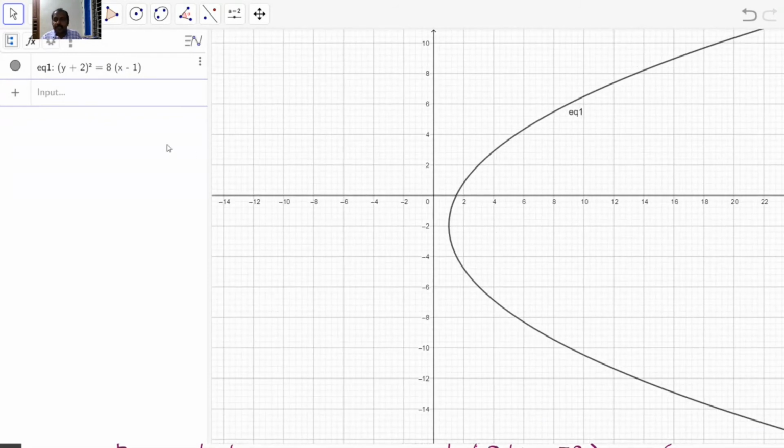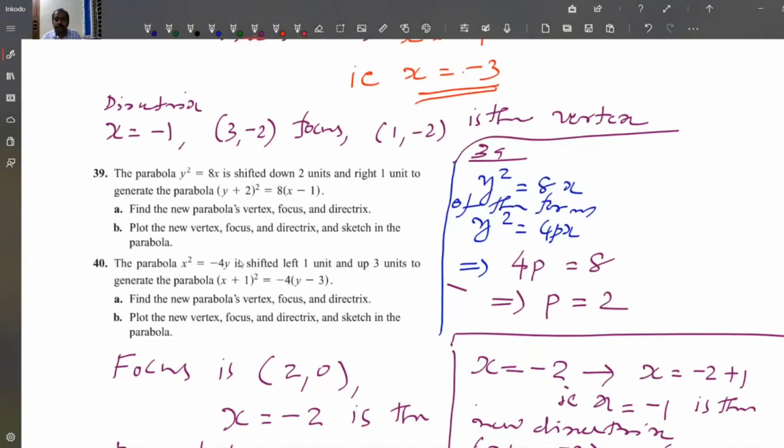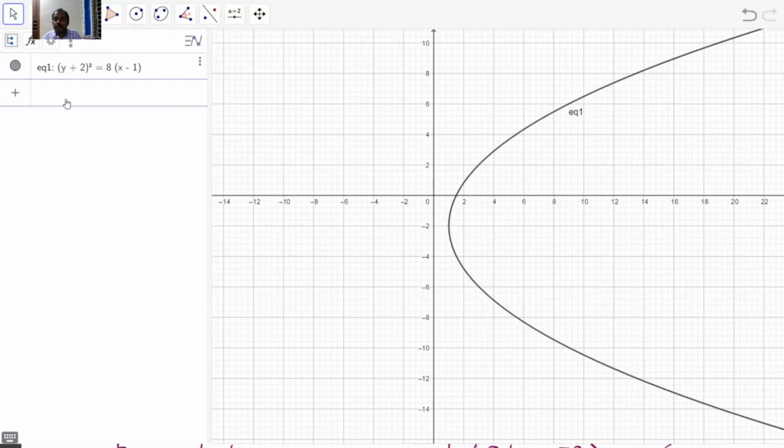And the directrix is x is equal to minus 1.